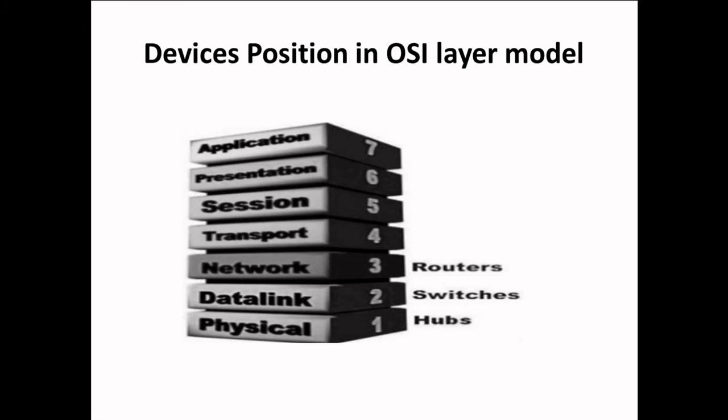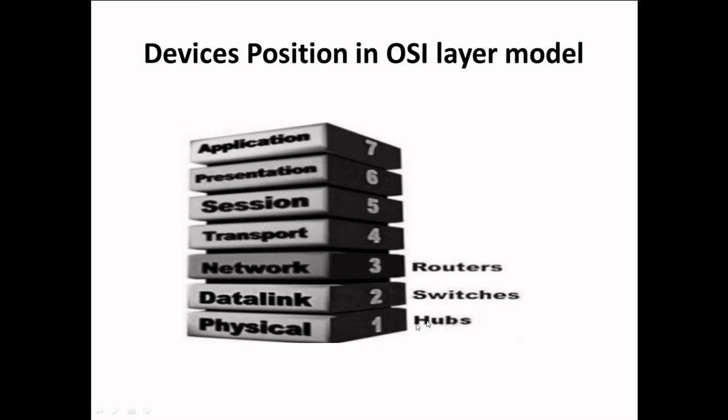Now, next we move on to the device positions in the OSI layer model. As we know, the OSI layer model is the base model which contains 7 layers: physical layer, layer 1; data link layer, layer 2; network layer, layer 3; transport layer, layer 4; session layer, layer 5; presentation layer, layer 6; application layer, layer 7.